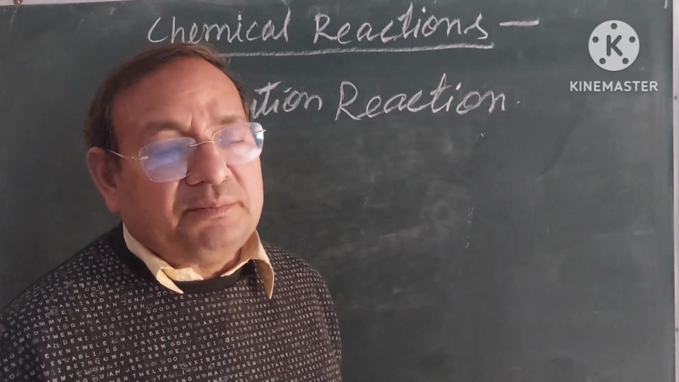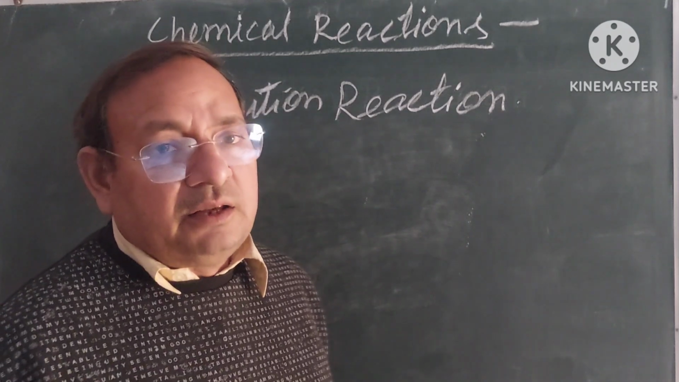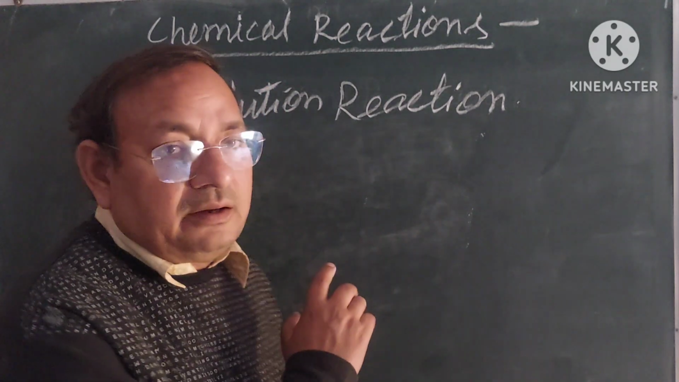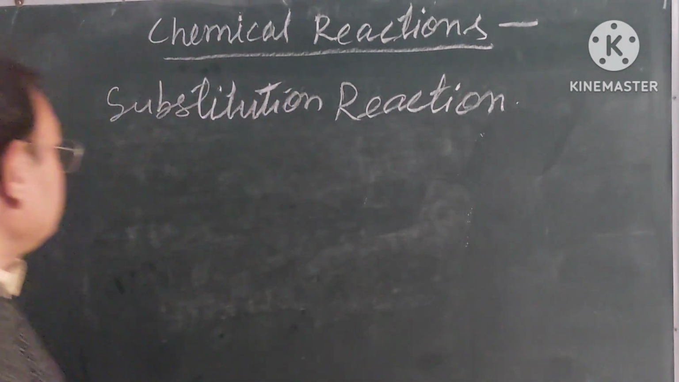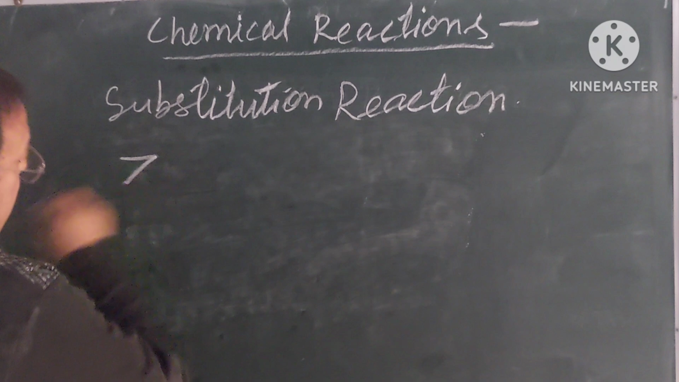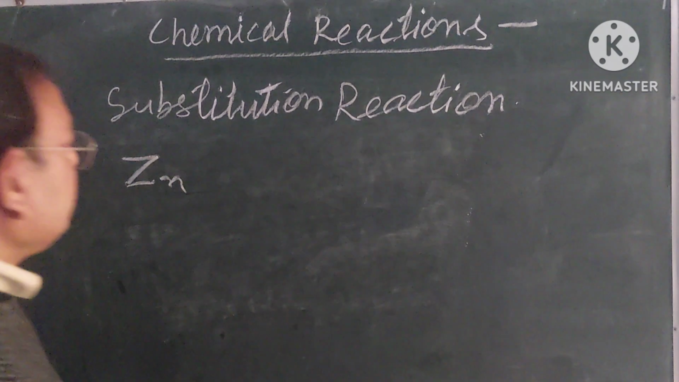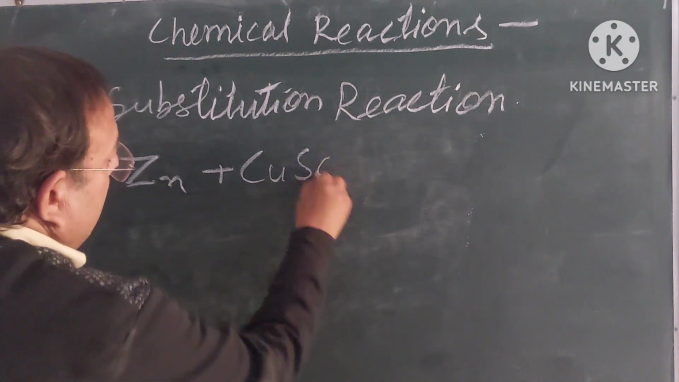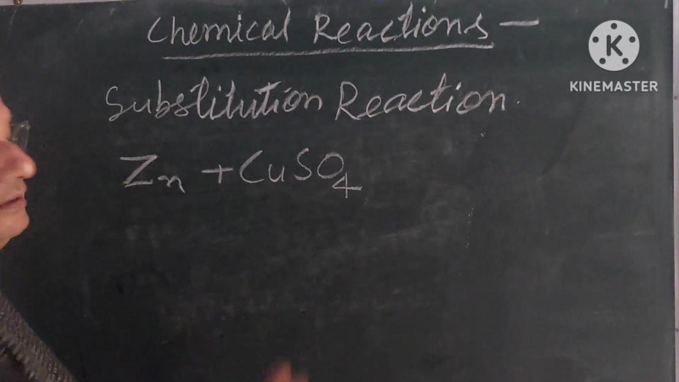Okay, my dear students, all of you have understood the definition of substitution reaction. You will understand more from the examples. So, my dear students, again see the examples. Suppose zinc, the element Zn, reacts with copper sulfate, CuSO4. Here these are reactants.